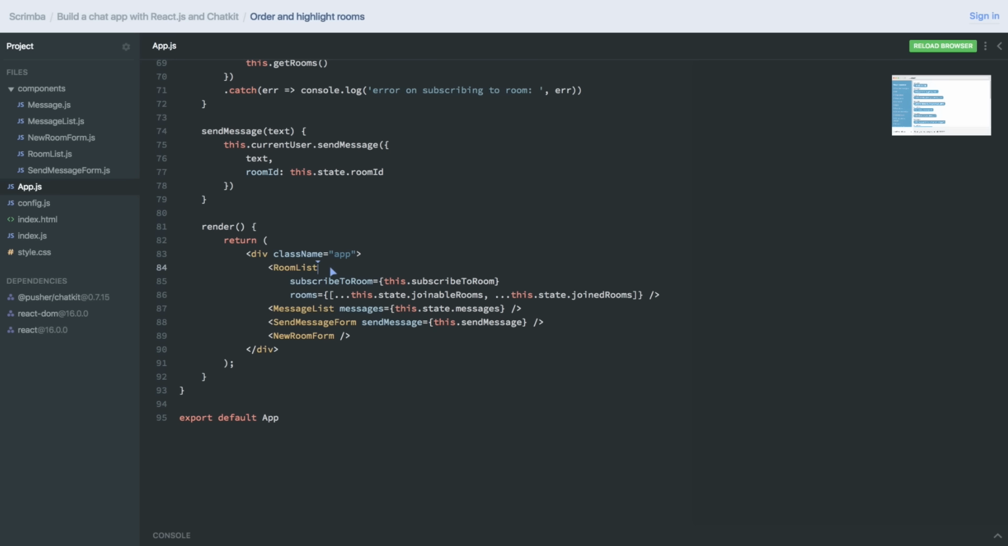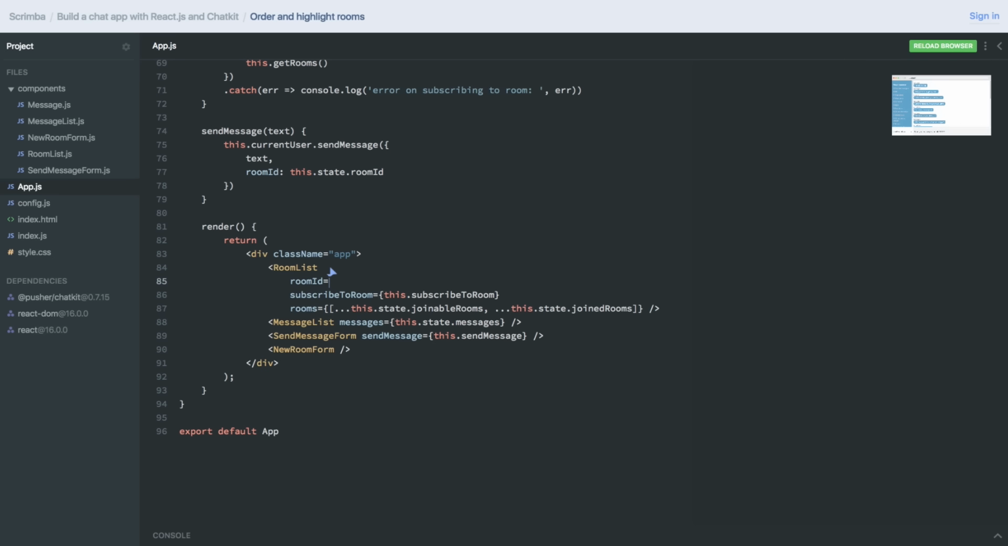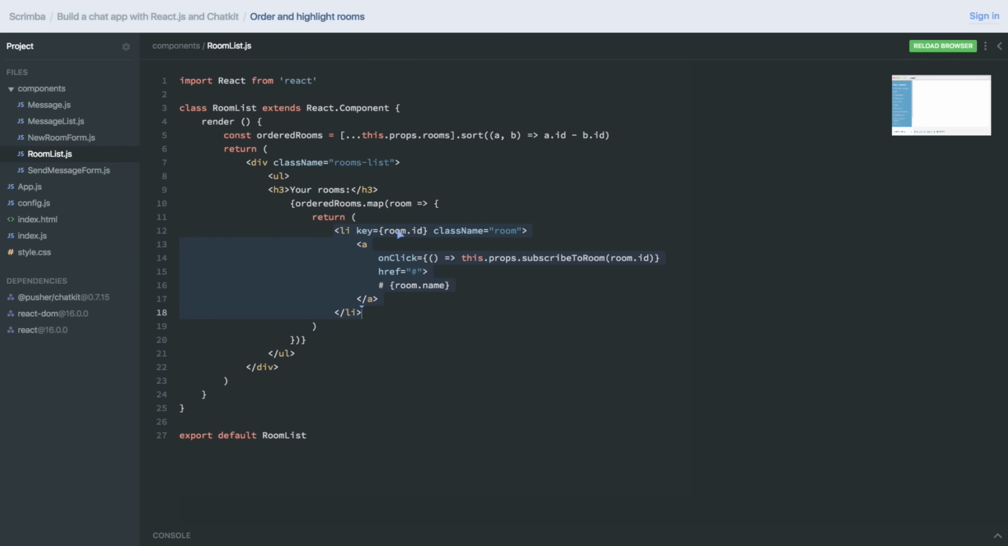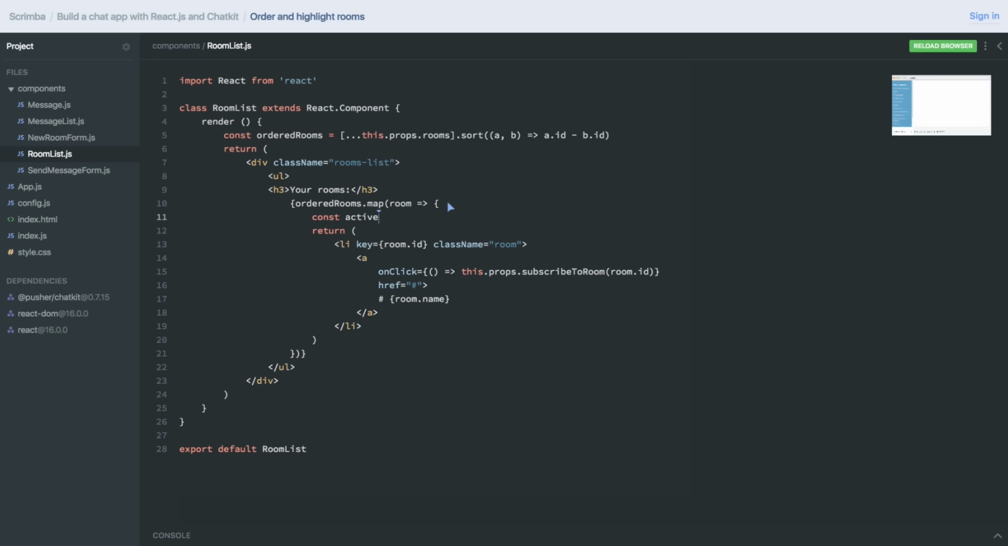So what we'll do is we need to pass down room ID from this.state.roomId. And then we'll go back to RoomList, and here const active. And if this.props.roomId equals room.id, then we're going to return active. Otherwise, we'll return an empty string. And what we'll now do here, just very easily concatenate those two strings together. So if it's looping through the current active room, then it'll give an active class to this list item here.